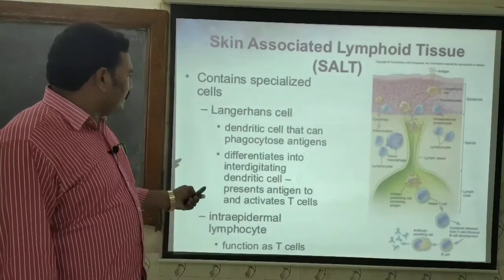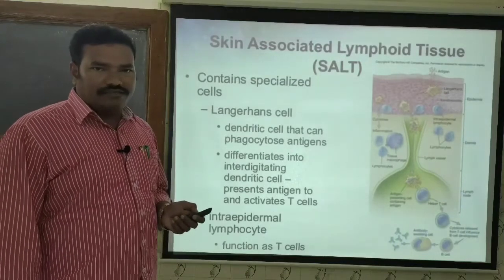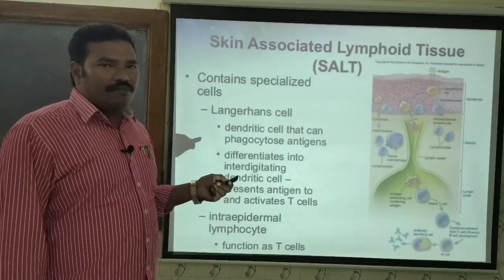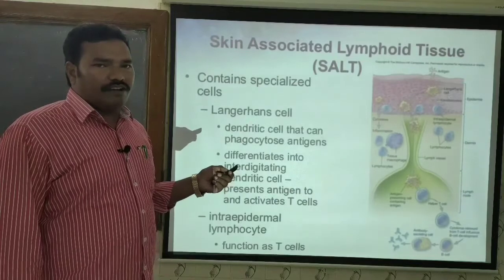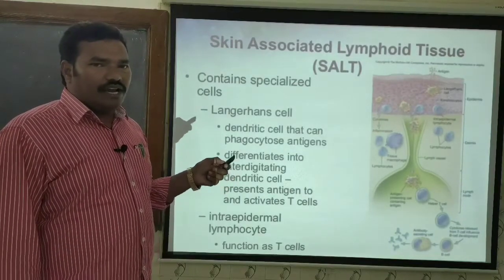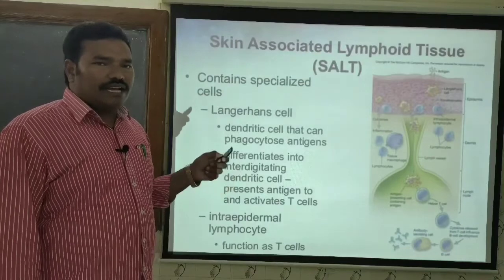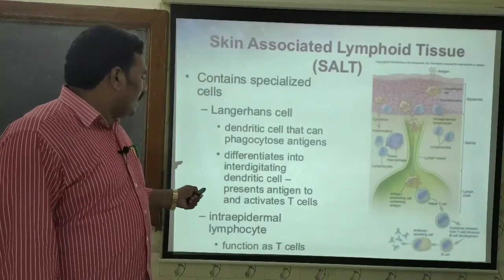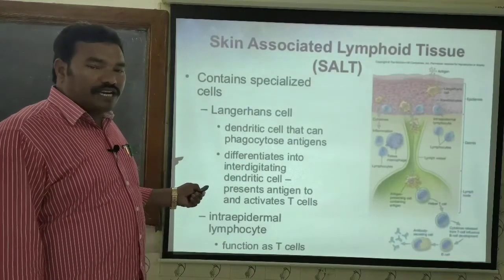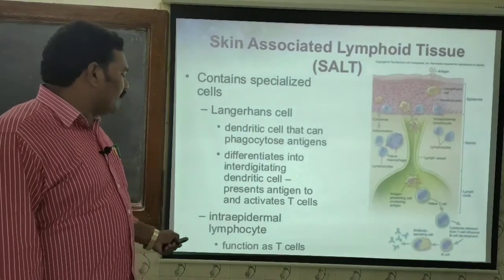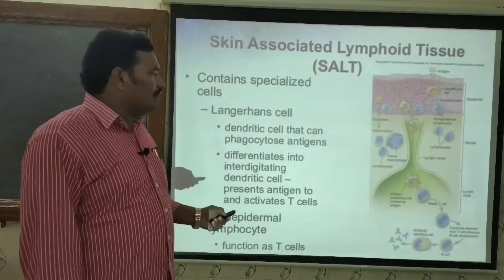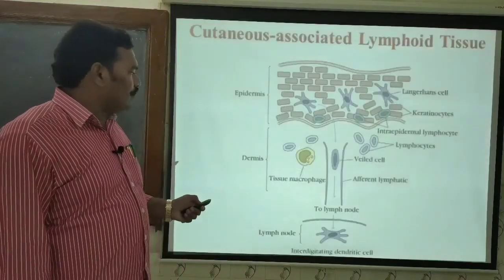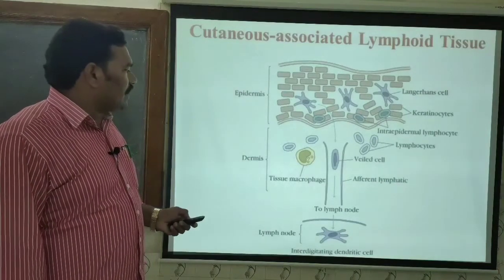Here we will see various cells. There are keratinocytes which are meant for the protection of the skin. As usual, skin is an anatomical barrier for the prohibition of entry of microorganisms. Keratinocytes are present, and a special type of dendritic cells called the Langerhans dendritic cells are there. And there are furthermore a special kind of lymphocytes, the intraepidermal lymphocytes, which act like T lymphocytes and prohibit the entry of the microorganisms.